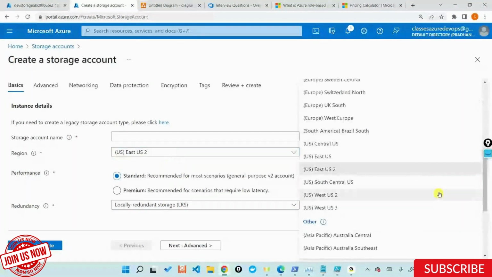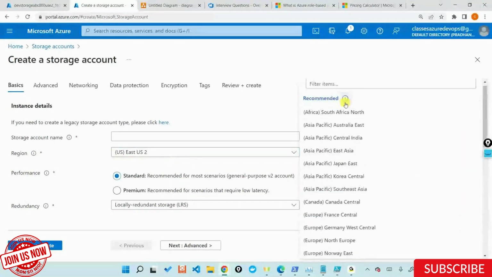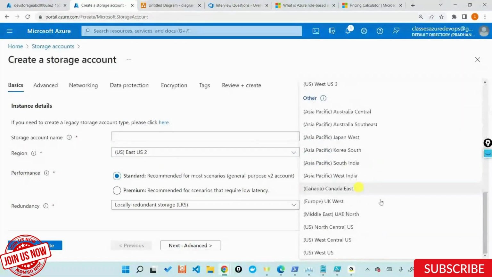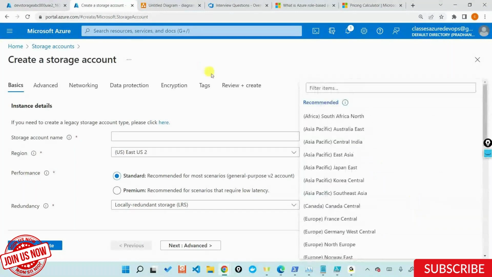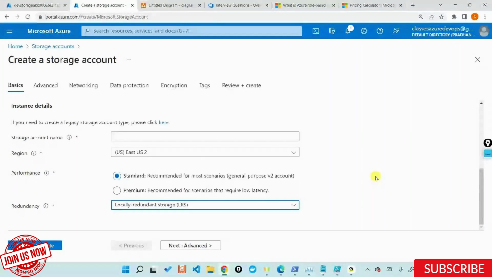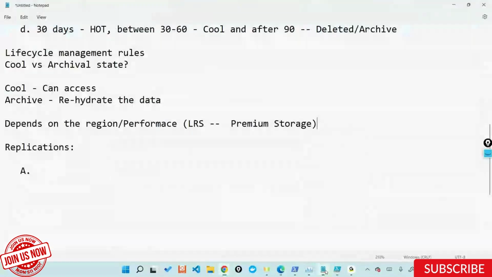If you look at regions, there is something called recommended regions by Azure, and there is something called other regions in Azure, which exist but I won't recommend a lot. But if you put it in a recommended region, I have LRS, GRS, ZRS, and all these things. So recommended regions support zone redundancy, meaning they have multiple data centers in the same region. So it completely depends upon what kind of model is available.